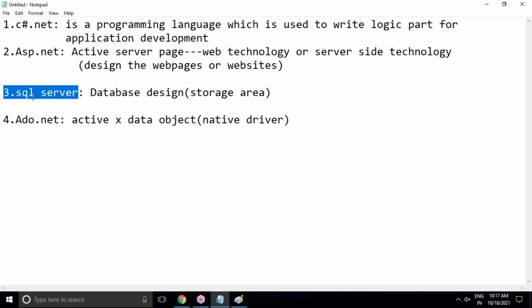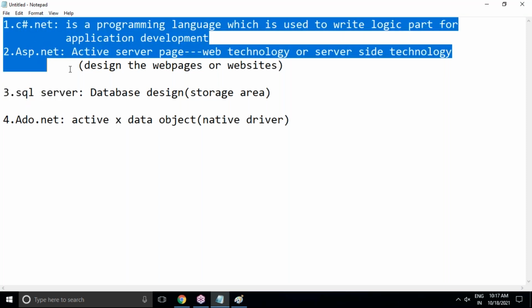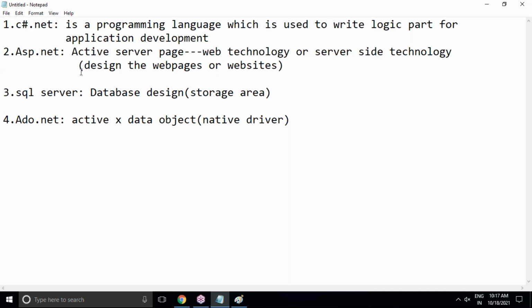In most real-time .NET applications, they recommend using SQL Server database for storage because of more convenience and compatibility. Because our complete .NET framework belongs to Microsoft only. Yes, .NET is completely a product of Microsoft.